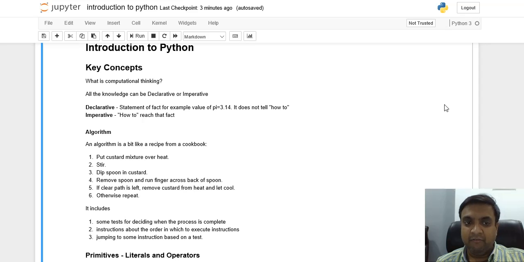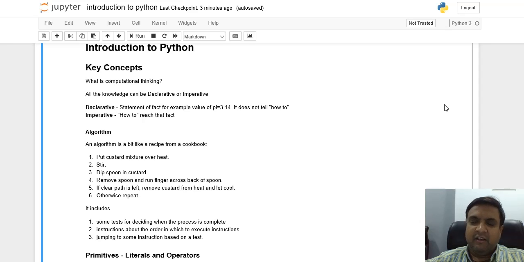What is declarative? Declarative thinking is a statement of fact. For example, we give a statement that the value of pi is 3.14. We just declare the value of pi, that is 3.14, but we do not tell how we calculate the value of pi as 3.14. We don't tell how we arrive at this value. That's known as declarative knowledge.